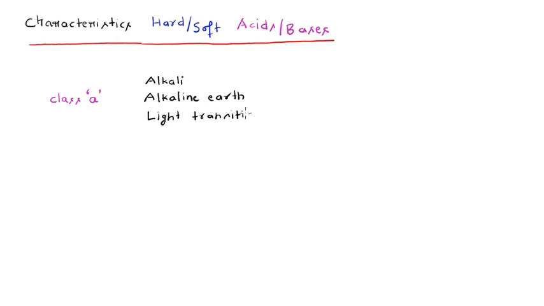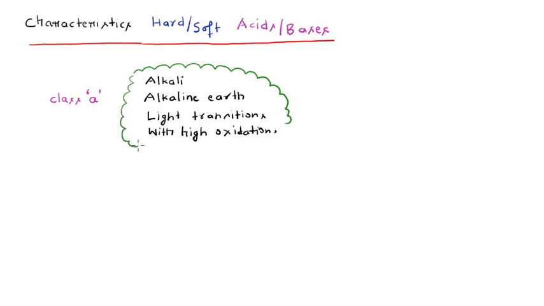which are present in their high oxidation states. Let me also write here: light transition elements with high oxidation states. So this includes the alkali metals, alkaline earth metals, and the light transition elements with their high oxidation states. So there is the first, or the class A type of metal ions, and there is also